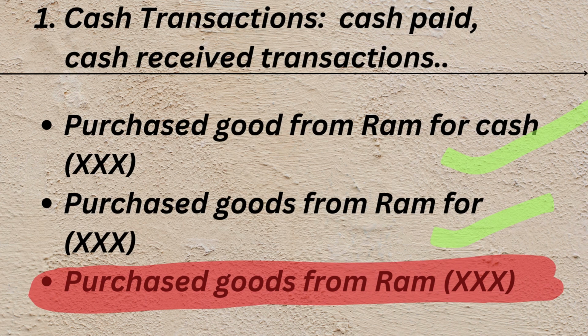Even in your exam or your textbook, you have to identify in these three case manners. If they mention for cash or for in the transaction, then you have to understand it is a cash transaction. Or else, if they are mentioning only the name, like purchased goods from Ram amount, that's it, then it is treated as a credit transaction. Clear?